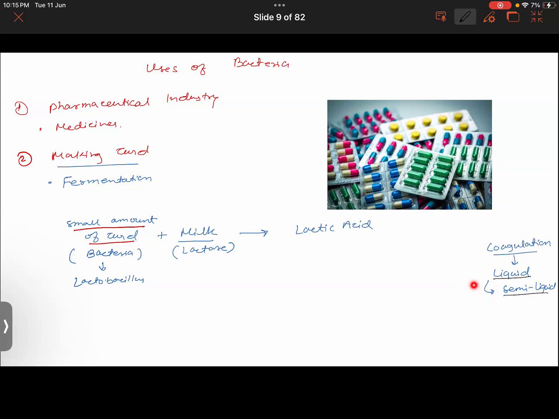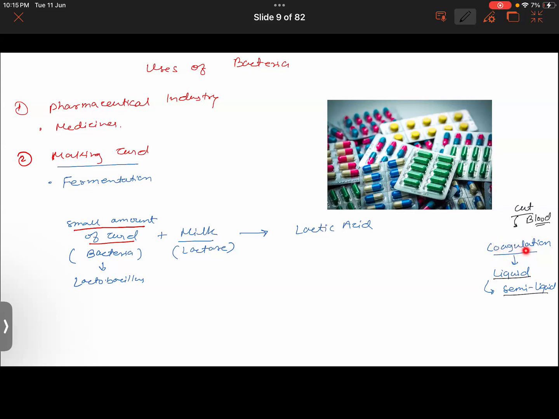Or you would have observed this: whenever we get a wound or cut, blood will slowly start to coagulate. Initially, blood will come out from the wound. After a few minutes, it will start to coagulate.